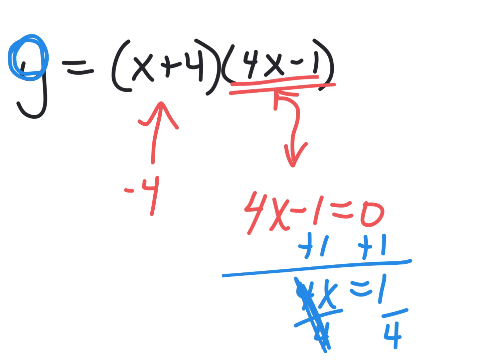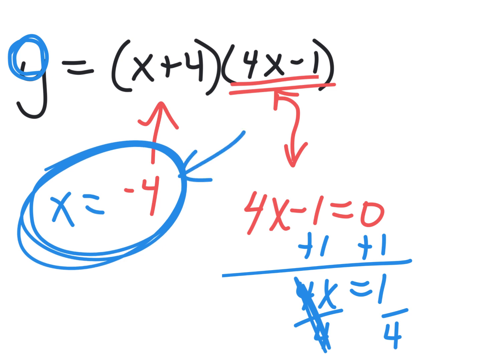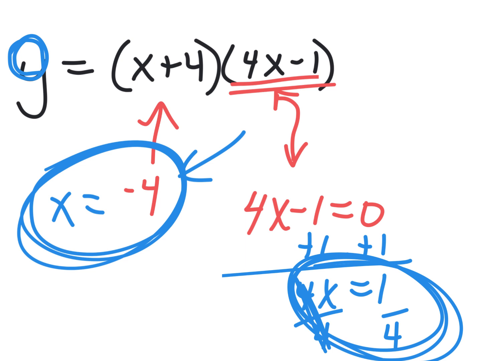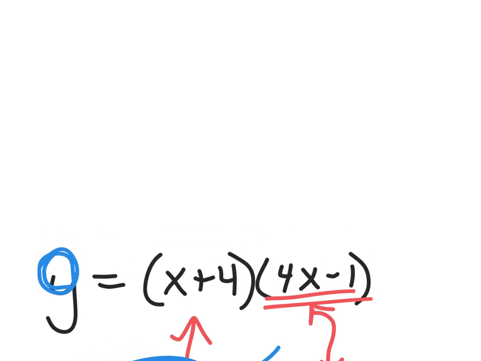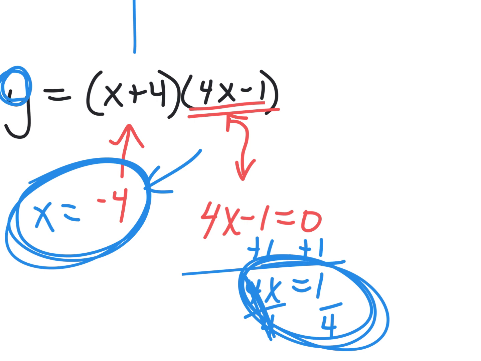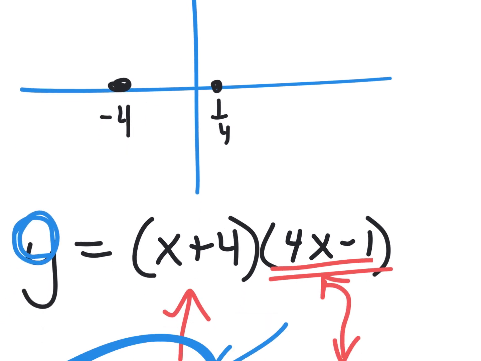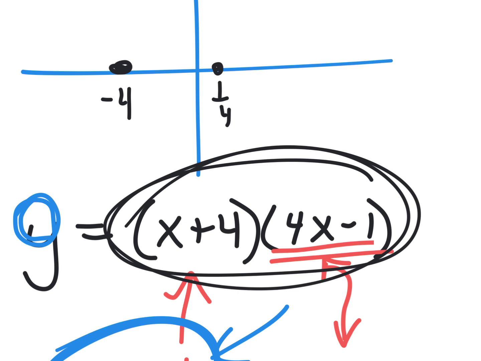All right. And how about if you had to graph this one? These things you just found are the x-intercepts. So this graph would touch here on the x-axis and there on the x-axis. So if you had to graph this, you'd go, okay, it touches at -4, and it touches at positive 1/4. And then this one, if I multiplied it all the way out, I'd be able to know that it was 4x squared in the front, which is positive. See the lead term?